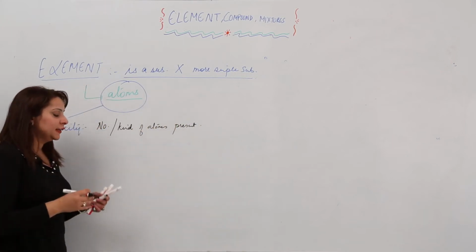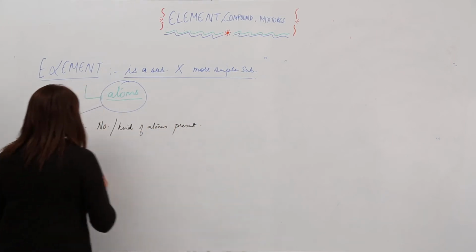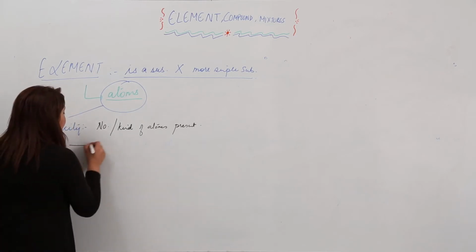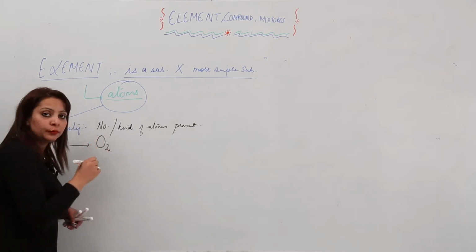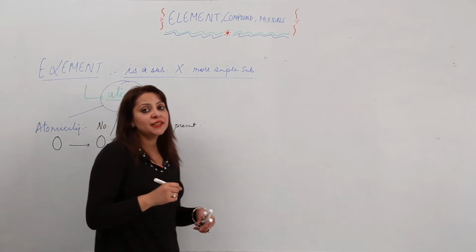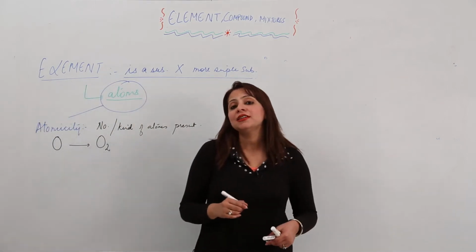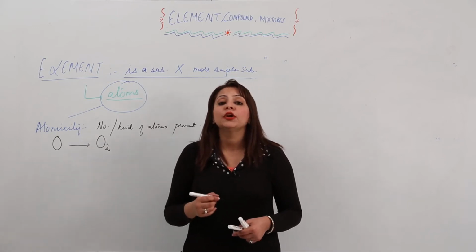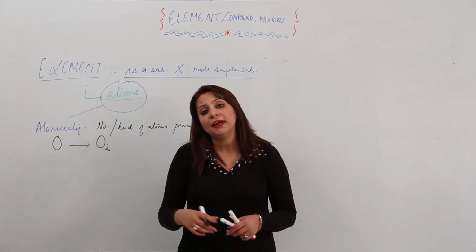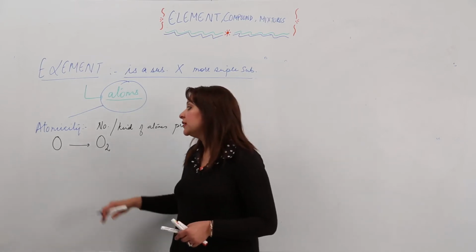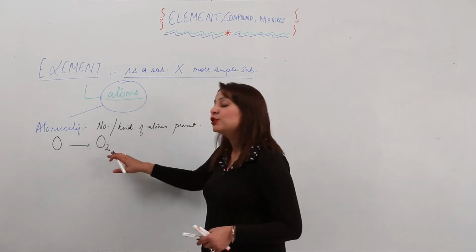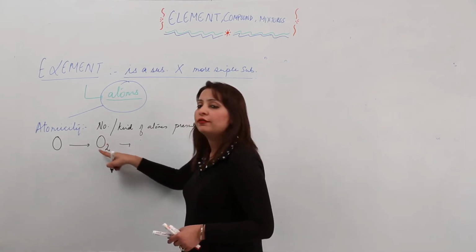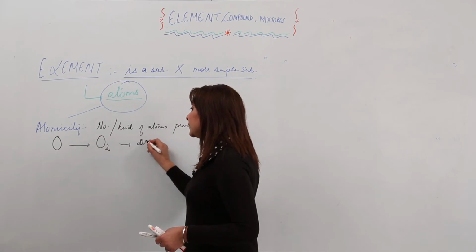If you take oxygen, oxygen does not occur in nature as O, it occurs as O2, because at room temperature the stable state is the gaseous state, and in the gaseous state it is formed by the combination of two atoms which combine to form a molecule. So the atomicity of oxygen is 2. As it contains two atoms, it is diatomic.